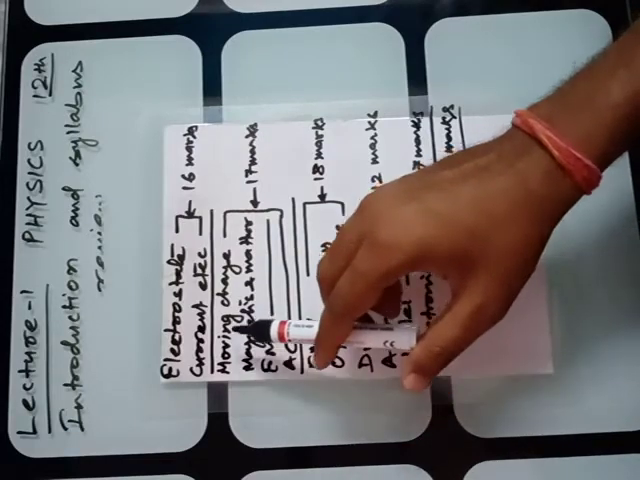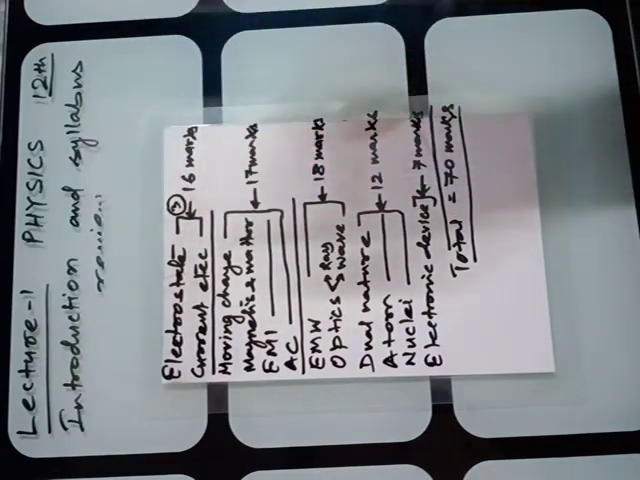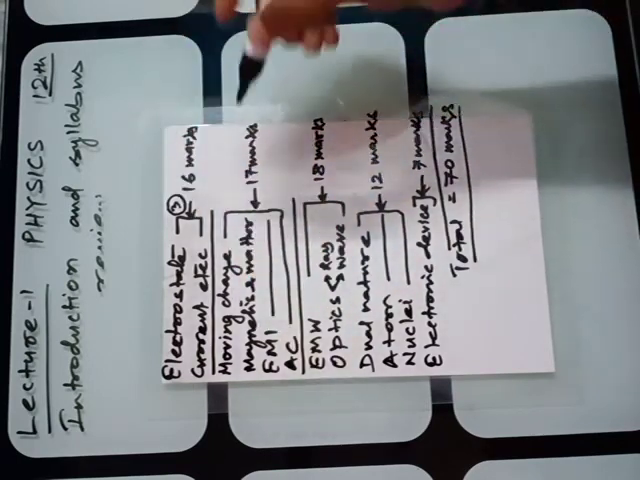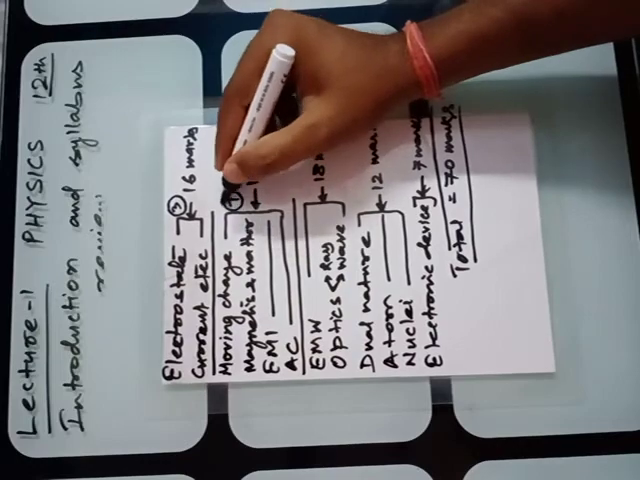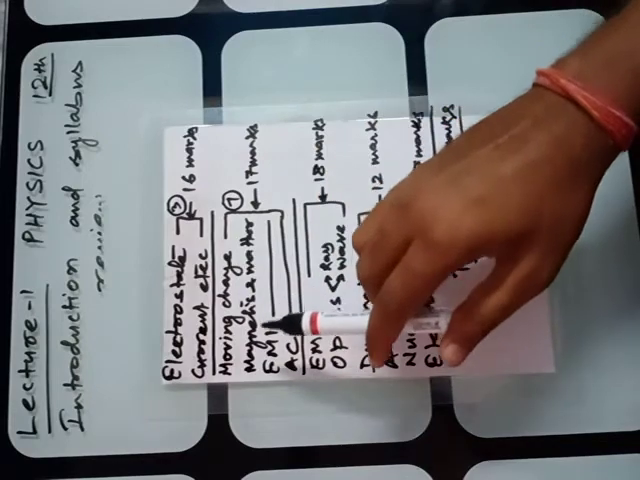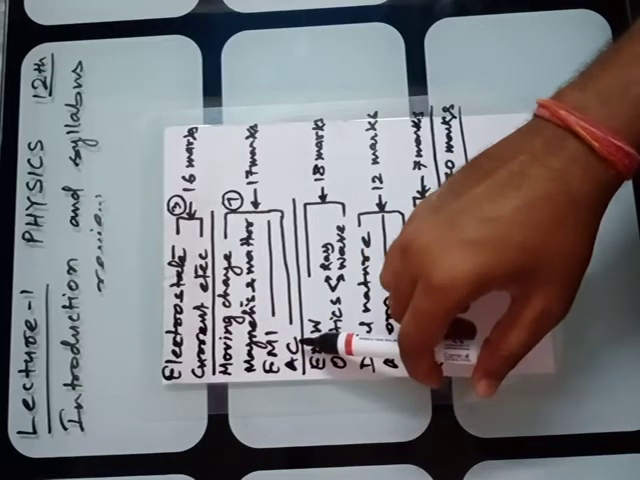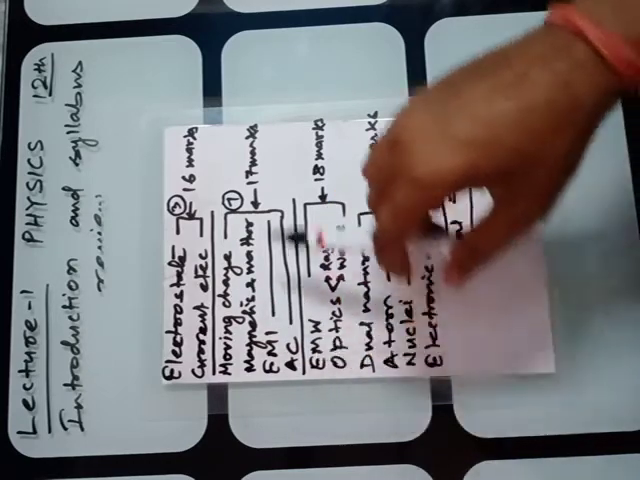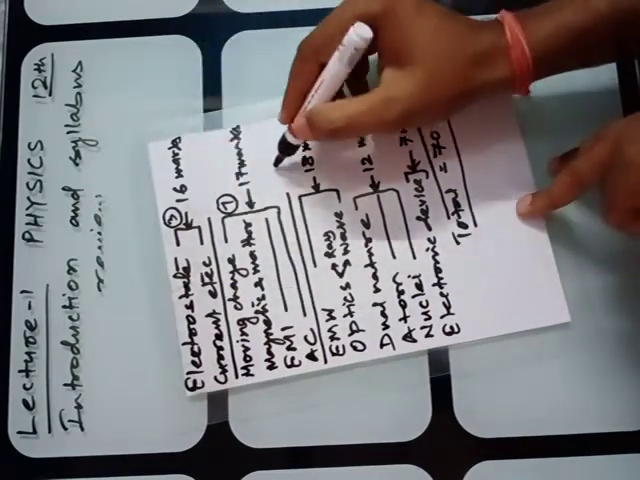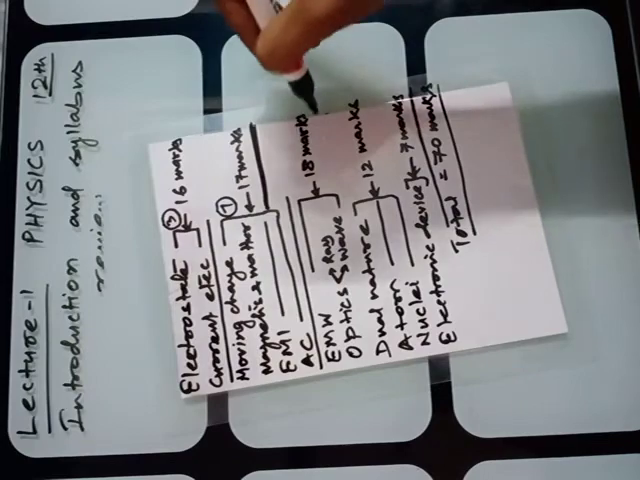Then chapter numbers 4, 5, 6 and 7. So till chapter number 7 you have covered these four chapters: moving charge and magnetism, magnetism and matter, then EMI, electromagnetic induction, and alternating current, that is AC. These four chapters contain 17 marks. You can see, students, in these two sections, till chapter 7, you have the major marks.